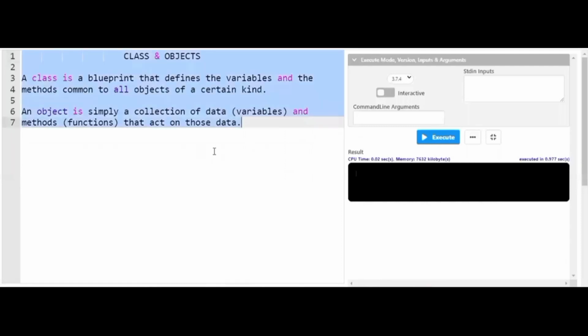As you are aware, Python doesn't have any common syntax to start with. Initially the question arises whether I have to create an object first or a class first.